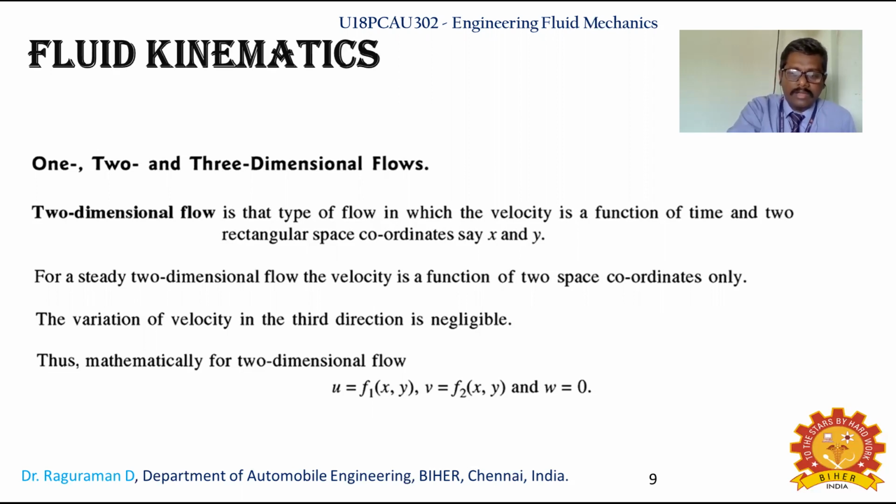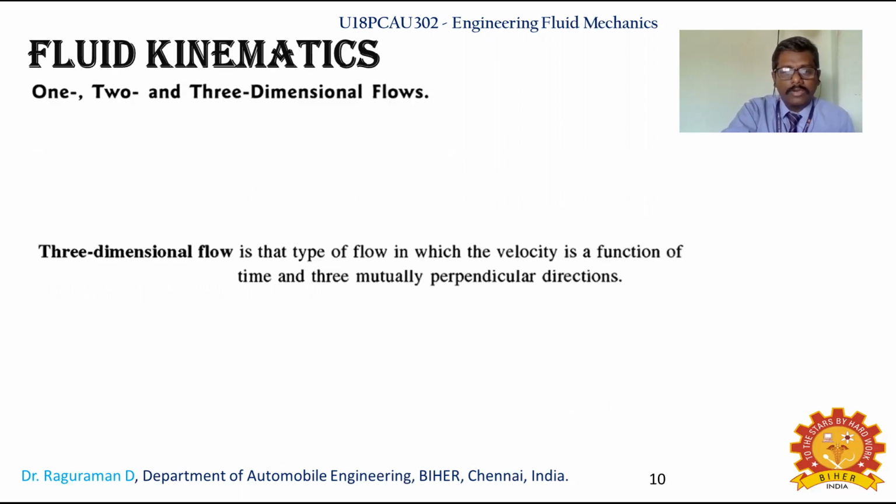You are not having a third velocity; w is not considered. If you have a three-dimensional flow, w also will come into effect.